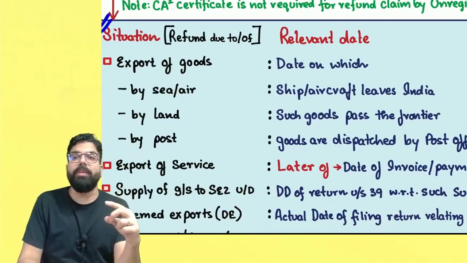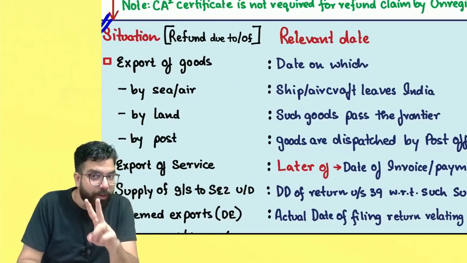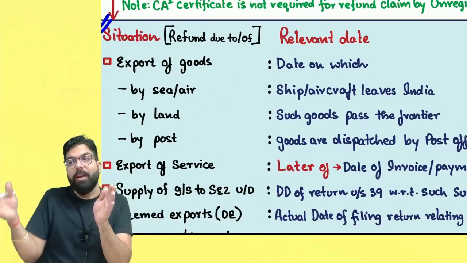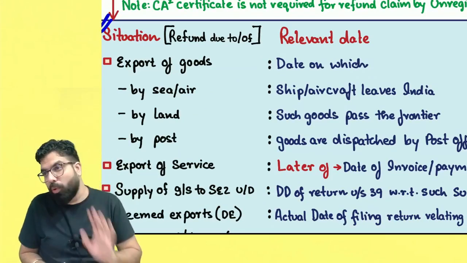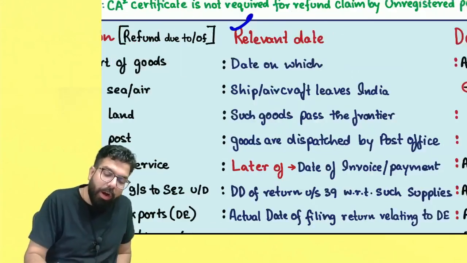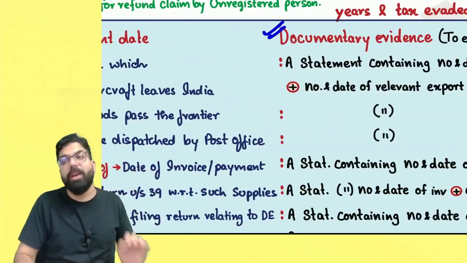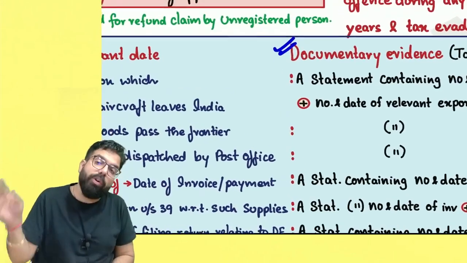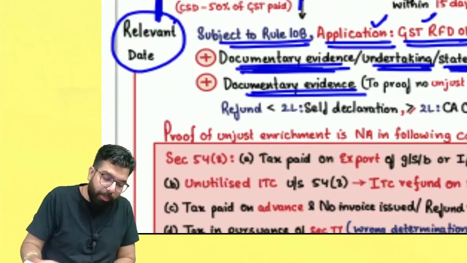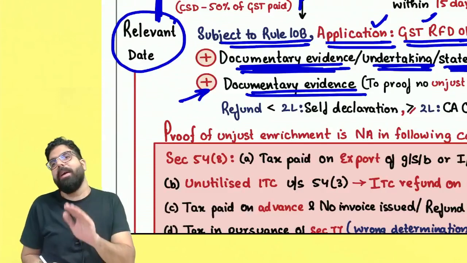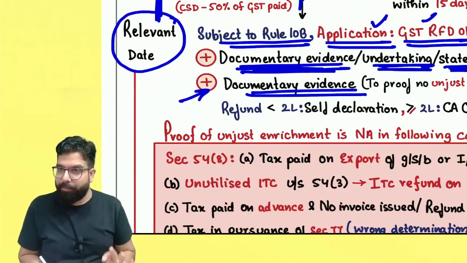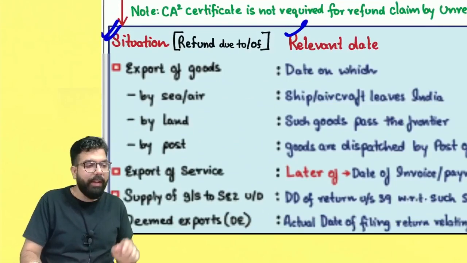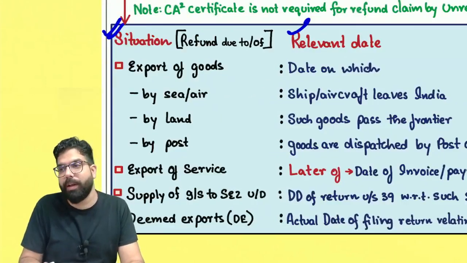Now, let's see the various situations when you get refund. In the various situations, when will you start that 2 years from? Means when is the relevant date from which you have to see 2 years and apply for refund. And sir, what are the various documentary evidence which you have to give to prove that the refund is due? Now that the refund is due to me only, for that the documentary evidence is, Baba, a CS certificate or a self-declaration.